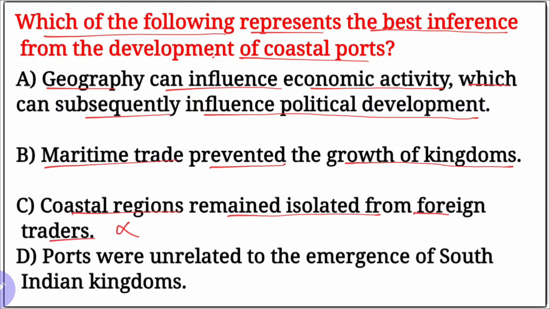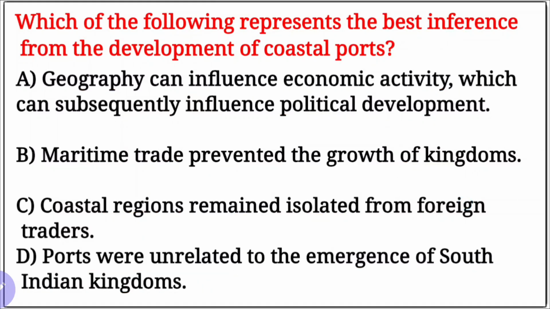Wrong statement. Romans. And finally, the ports were unrelated to the emergence of southern Indian kingdoms. Wrong statement. Our right option is here the first one: geography can influence economic activities which can subsequently influence political development also. Example is southern India: Cheras, Cholas, and Pandyas.